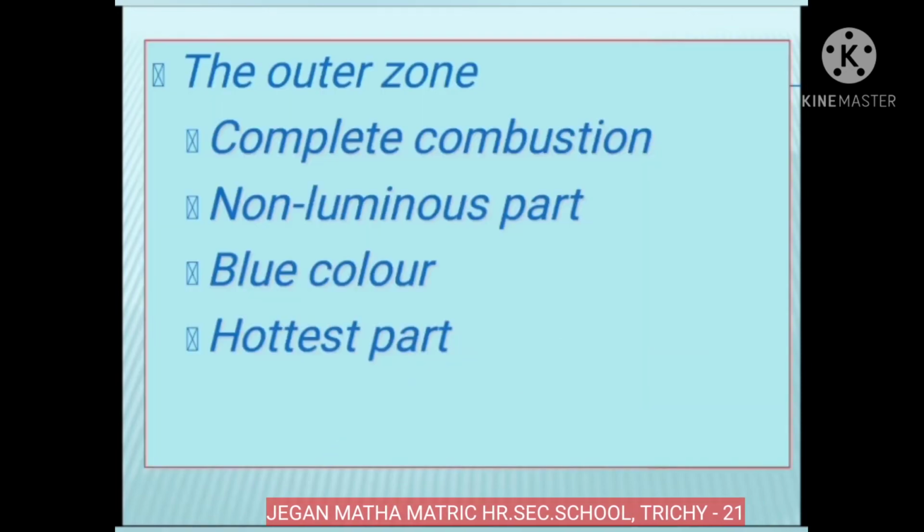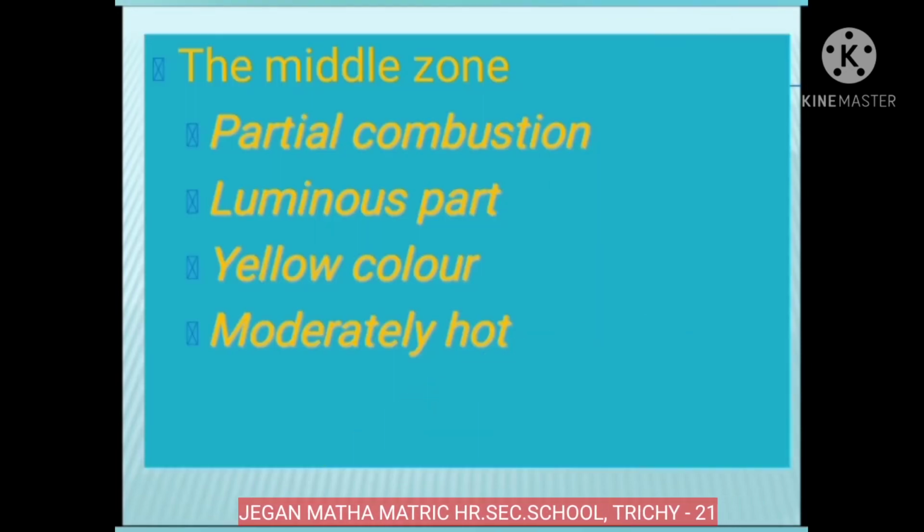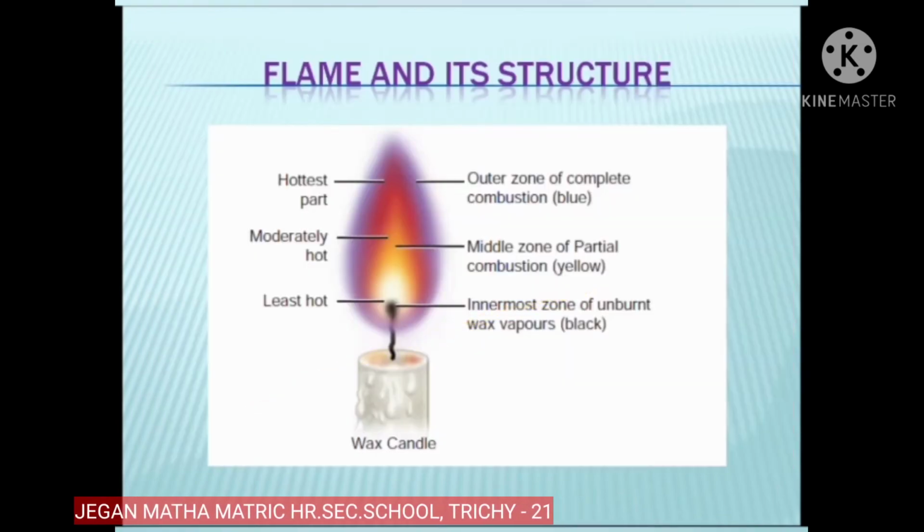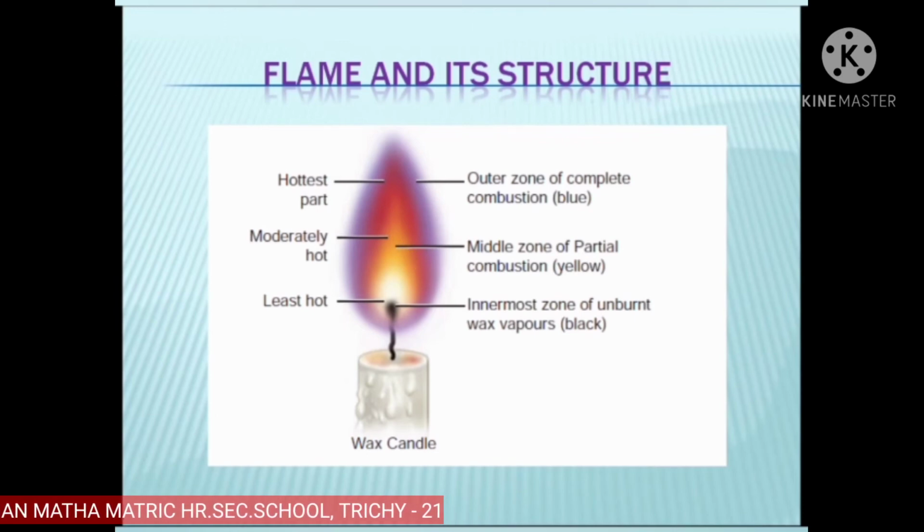Then the middle zone. Partial combustion of the fuel takes place and the color of the flame is yellow and it is a moderately hot part of the flame. It is the luminous part of the flame. So this is the middle zone. In this zone, partial combustion of the fuel takes place, so it is a moderately hot part.